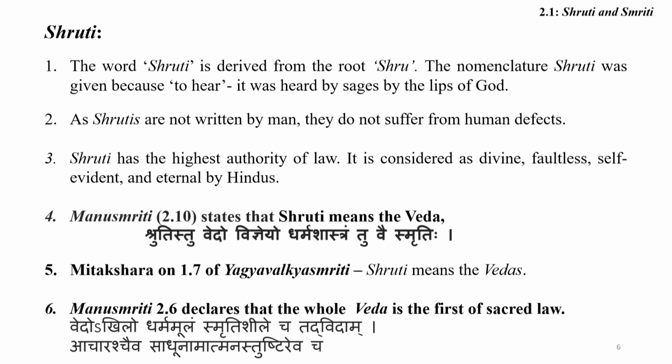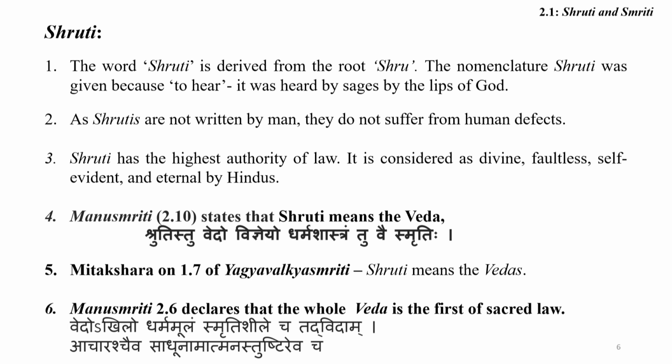How can we explain Shruti? Manusmriti contains: Shrutistu Vedo Vigyeyo Dharmashastram Tu Vai Smritih, means Shruti means Vedas. The same line is also explained by Yagyavalkya under chapter 1 verse 7, where he also concluded that Shruti means the Vedas.